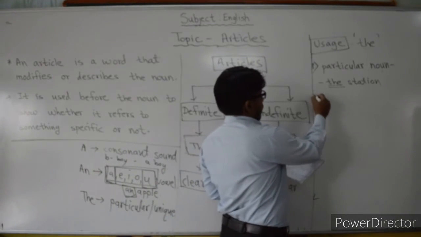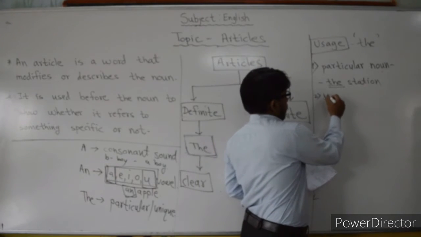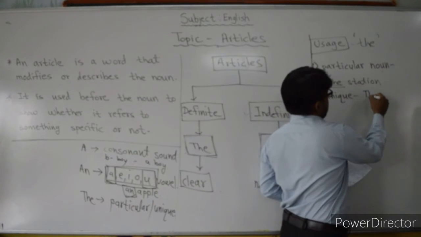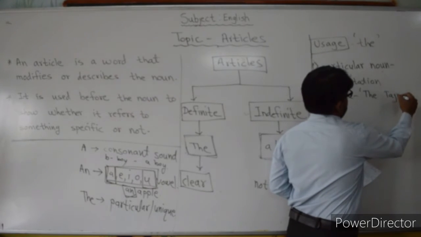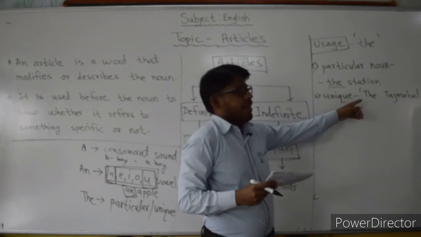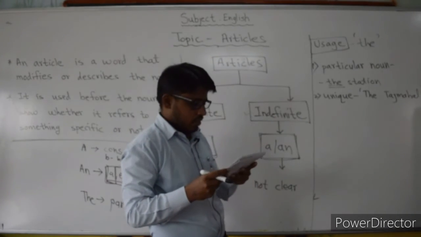Then next, the second one. Only one thing means unique. A unique thing. For example, the Taj Mahal. It is the only one thing, that is the unique. So we are going to use there the article, the Taj Mahal.